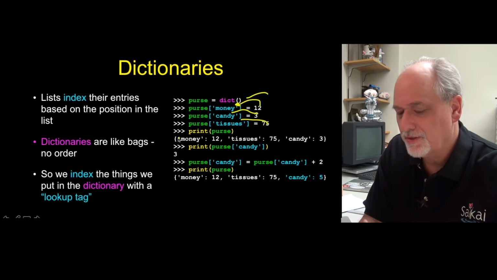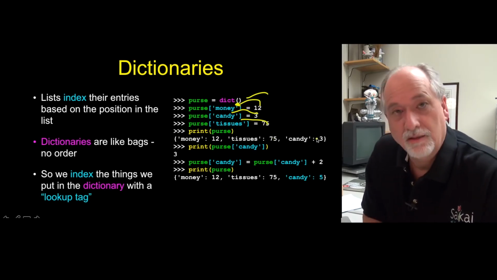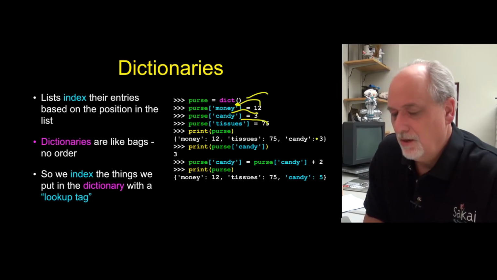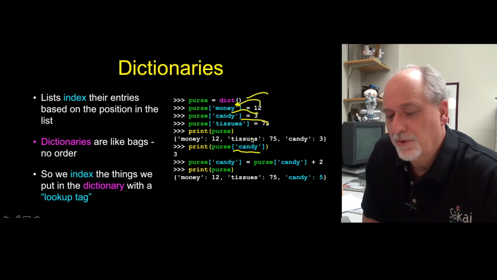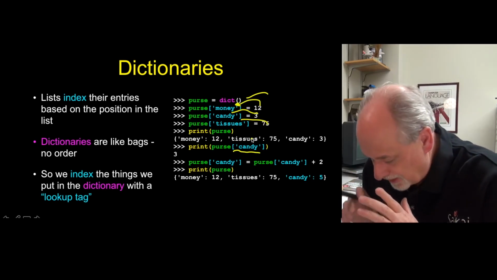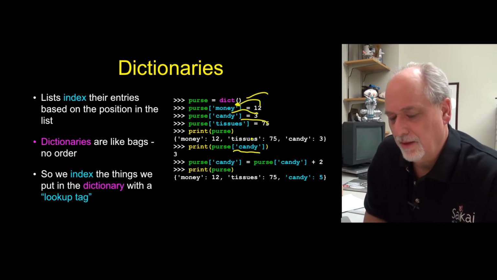If we say what's in there, you say, oh, there are 3 things in there. There is 12, 75, and 3, stored under the keys money, tissues, and candy, respectively. We can ask, using the index operator, what is per sub candy? That's like saying, hey, give me back candy, and out comes the number 3.